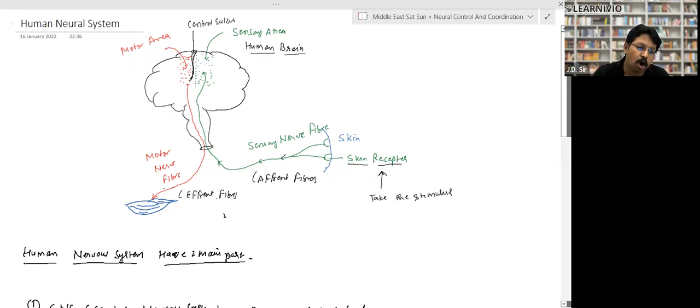From the motor area, orders are sent with the help of neurons. These neurons are called motor nerve fibers. Motor nerve fibers take the orders to the particular muscles which have to do the action. They are called efferent fibers.